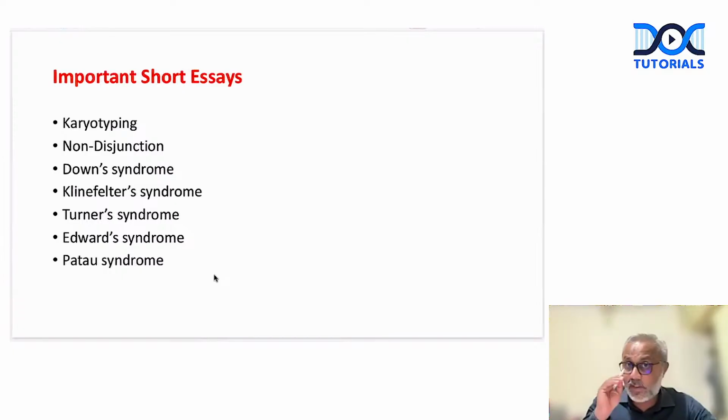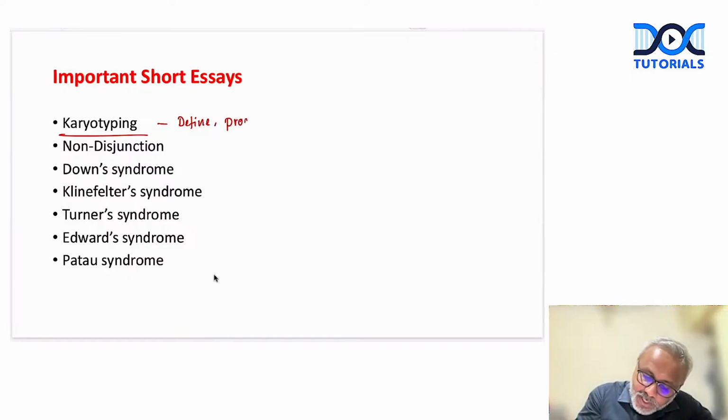The most frequently asked question from the topic of genetics, let's say, is karyotyping. Okay. You need to define what is karyotyping. Describe the procedure in detail. Right. You can use a flow chart.